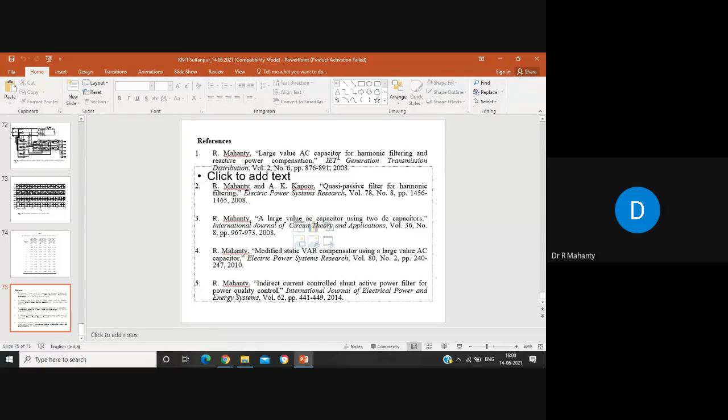So this has many research applications. This is an old work. These papers were published in 2008 and 2010, so 13 years back. This has been published in international journals. I have only summarized the work. Anything else from the audience side?